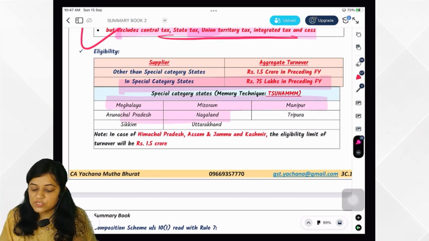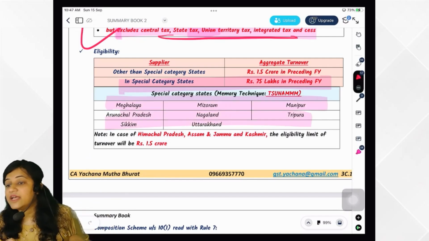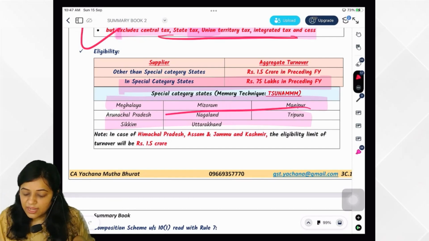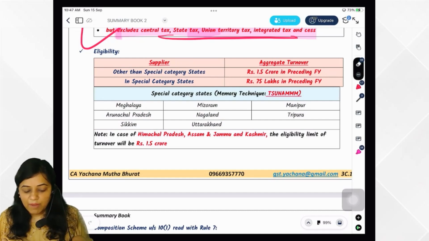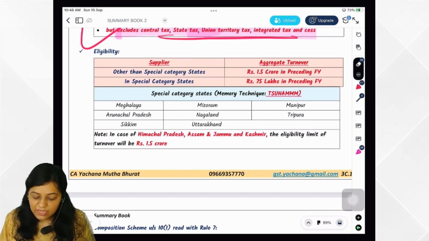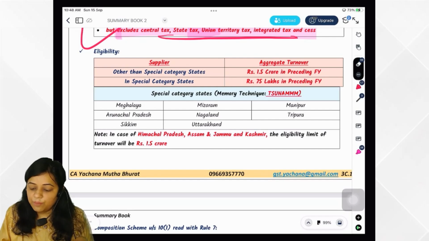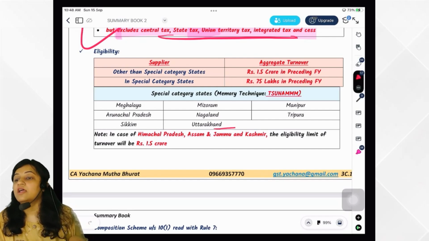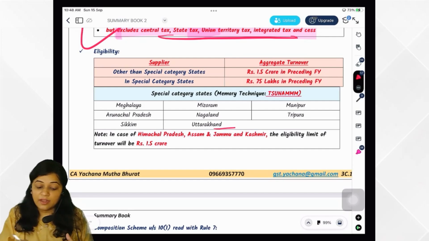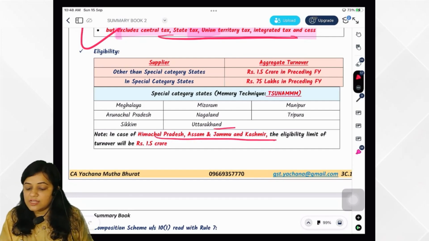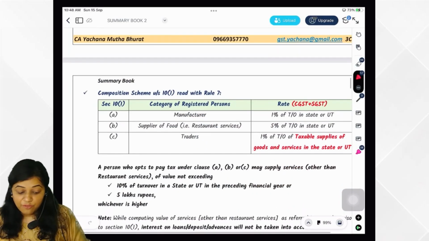What are those special category states? Man-UTS was the memory technique. So what is Man-UTS? Meghalaya, Mizoram, Manipur, Arunachal Pradesh, then Nagaland, Tripura, Sikkim and Uttarakhand. So in these 8 states the limit is 75 lakhs. In case of Himachal Pradesh, Jammu Kashmir and Assam, the limit is still 1.5 CR.